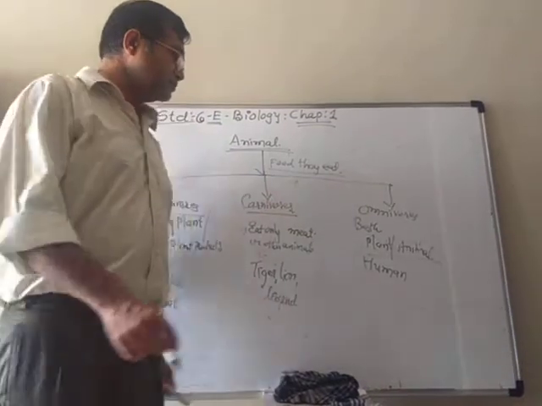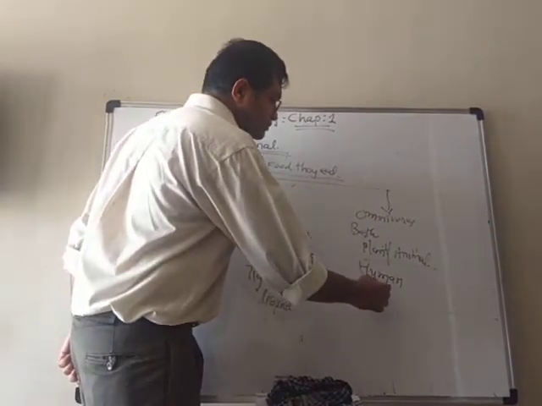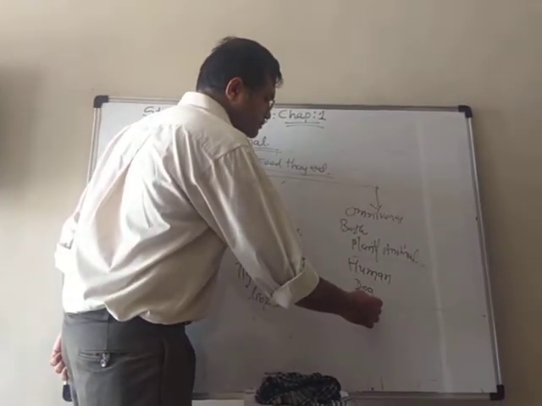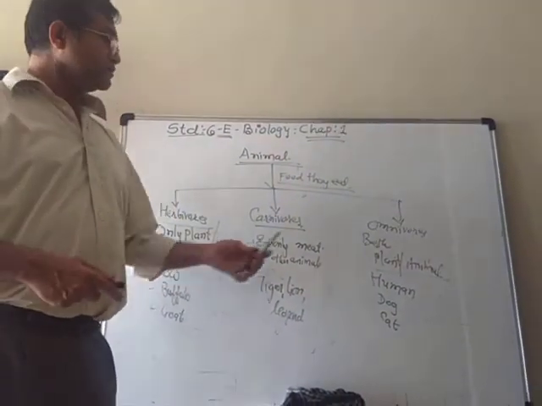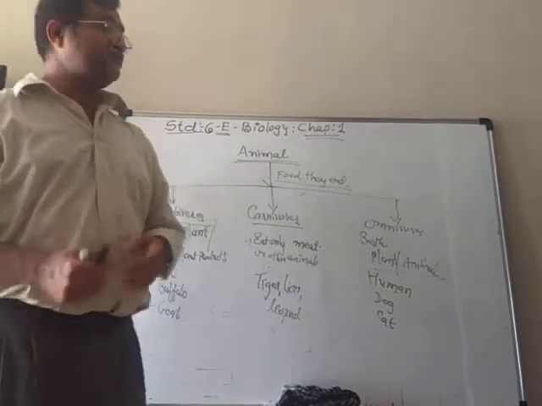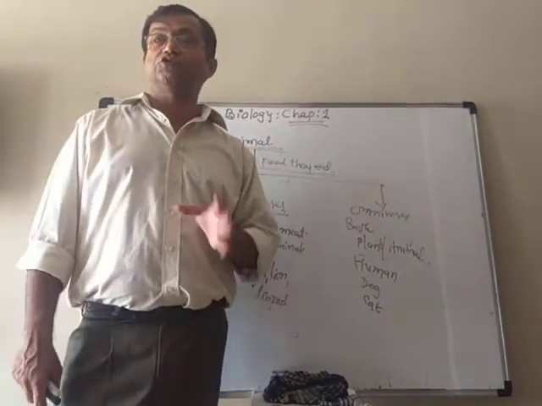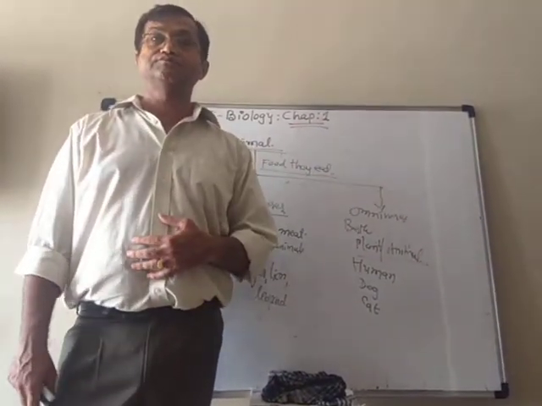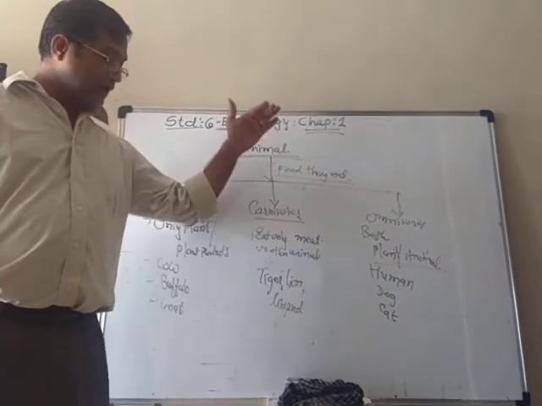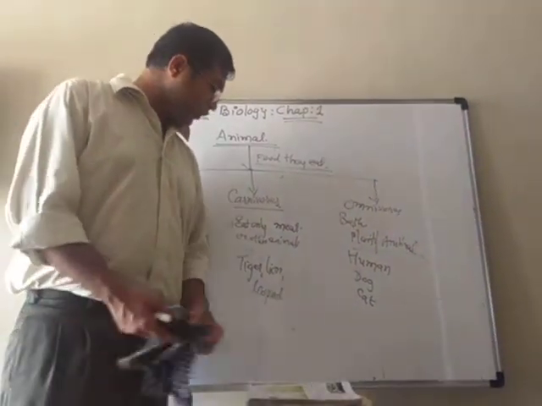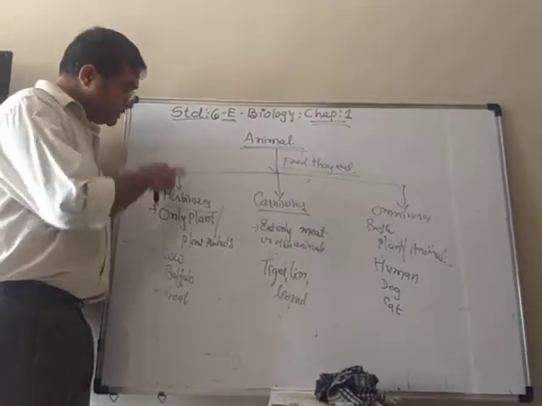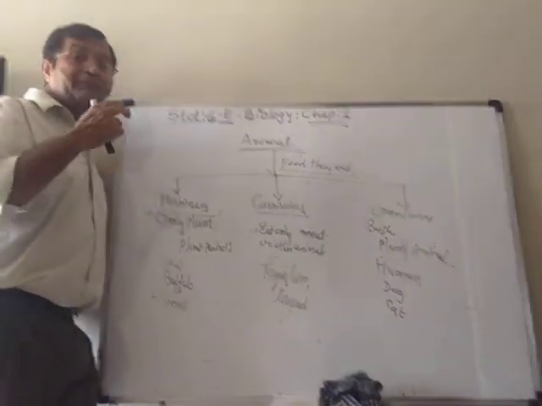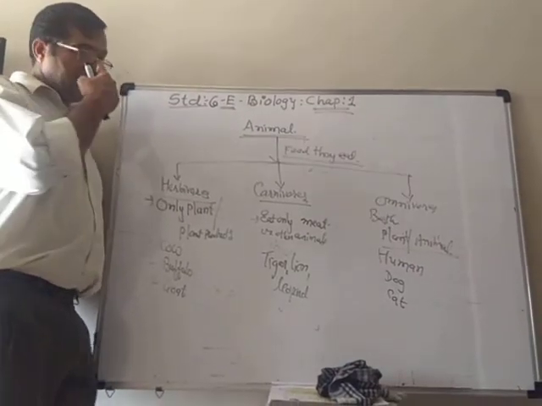So, human beings, dog, cat, and so on. There is a difference between these three which you must remember. Herbivorous means only eating plants or plant products.